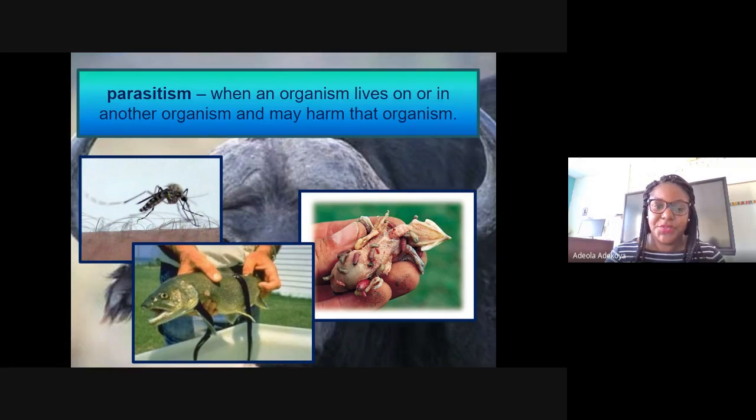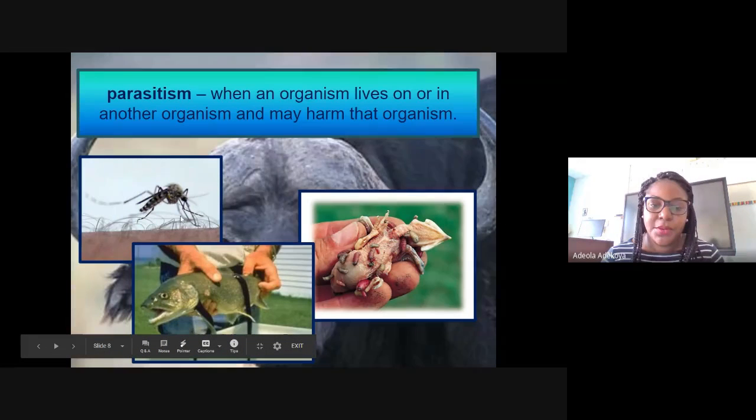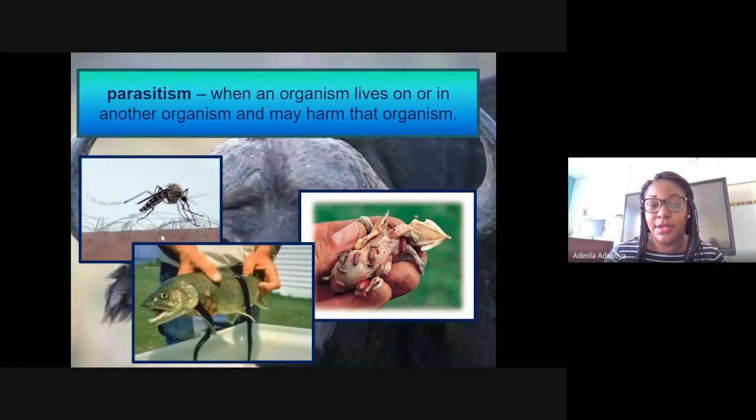All right, this looks really gory, but it's really important for us to learn. Parasitism. This is when one organism either lives in or on another organism, and it's going to cause harm or hurt its host. All right, so here is an example of a mosquito, and what it's doing is sucking blood from a human, and then it's going to harm the human by giving it a disease called malaria.